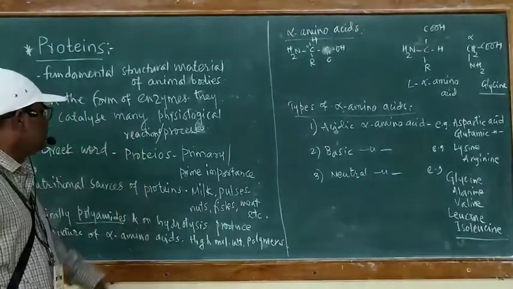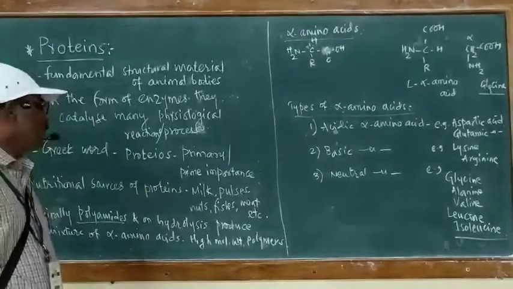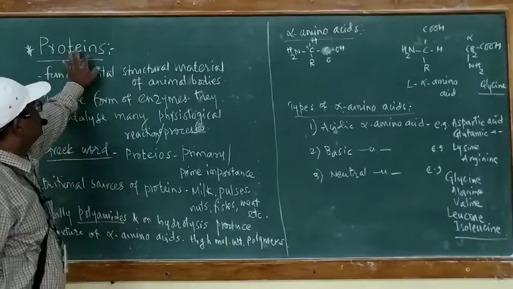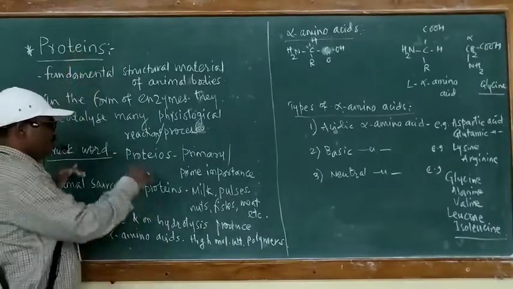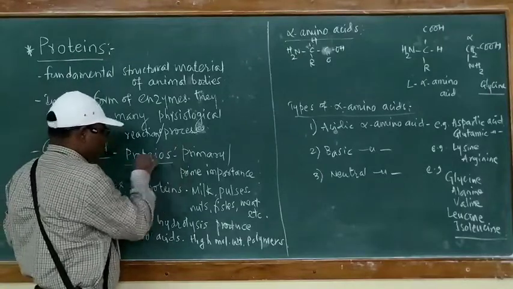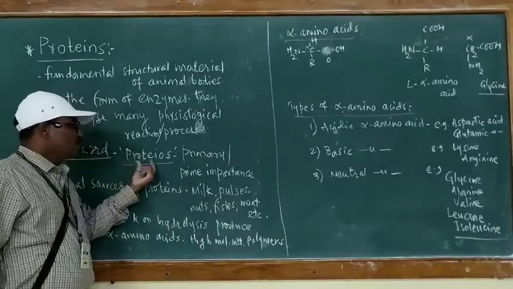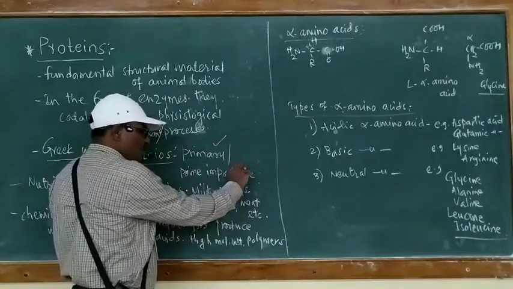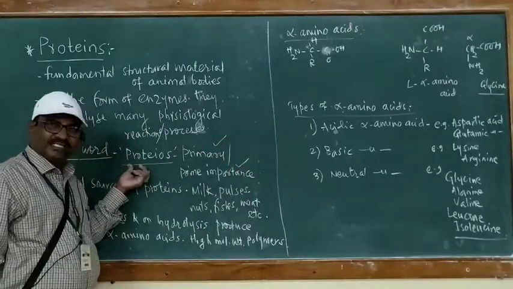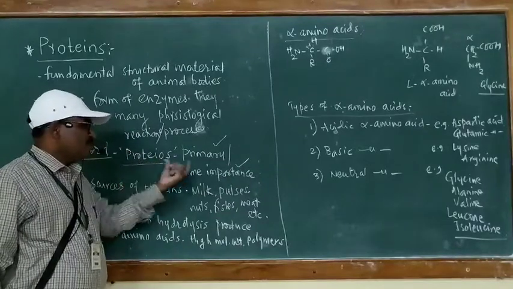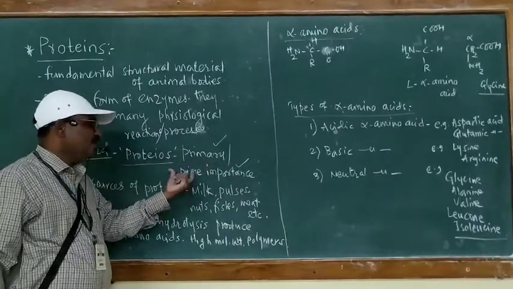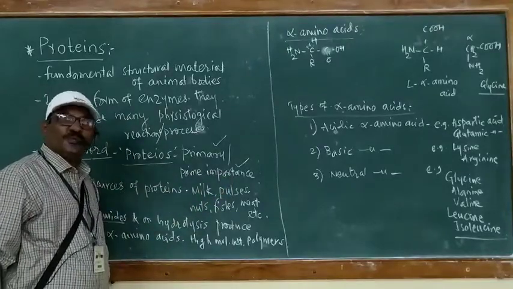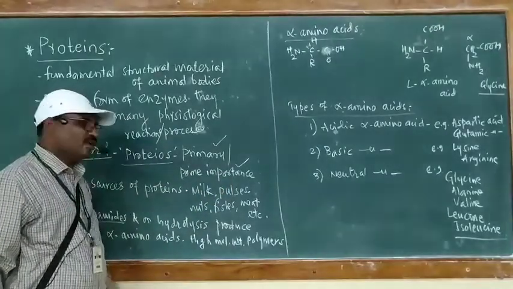The word protein is obtained from the Greek word proteos. This proteos means primary or of prime importance, which has most importance for living organisms.